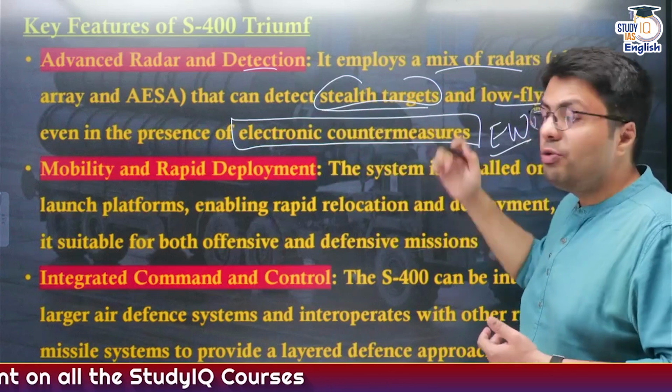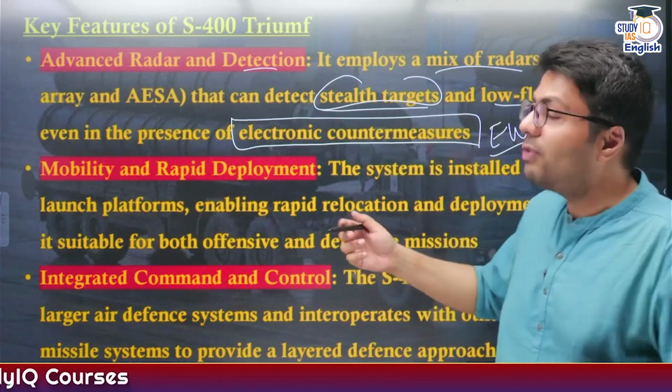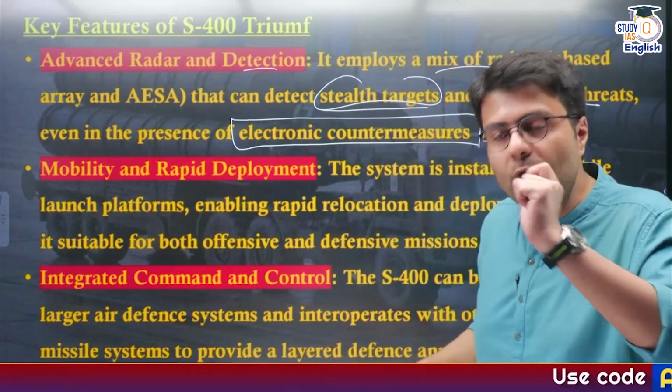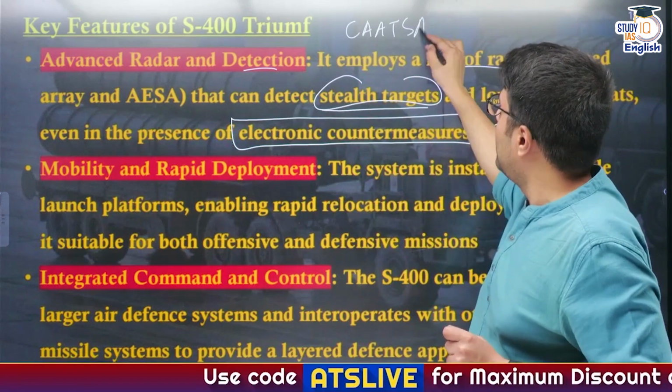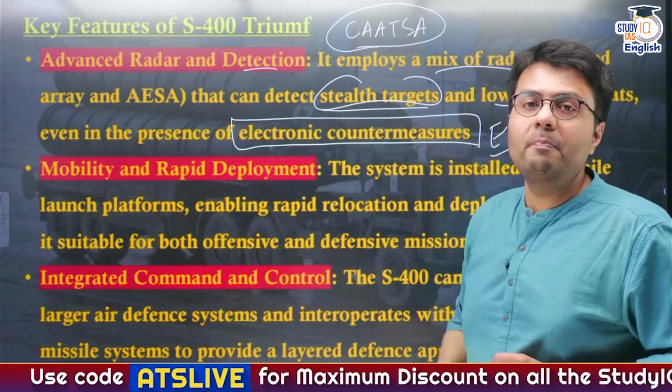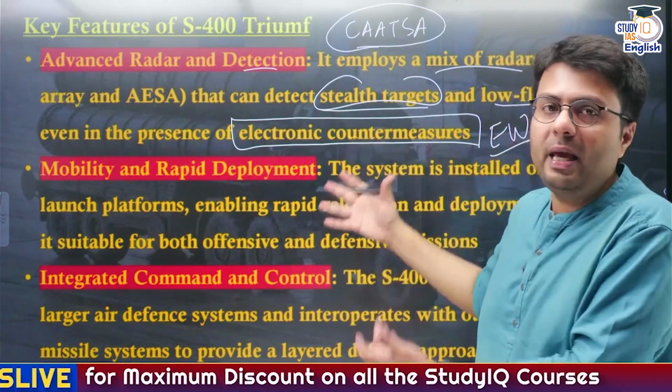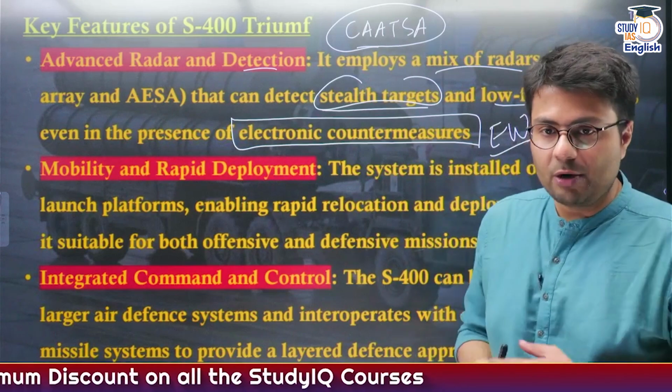Similarly, it has the ability to even detect stealth aircraft, and that is why the US was apprehensive, and the US went to the extent of threatening India with the imposition of CAATSA sanctions if India procured this kind of weapon system. But India being India, it did not pay any heed to the American request.